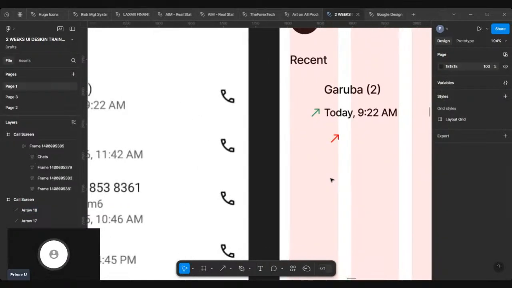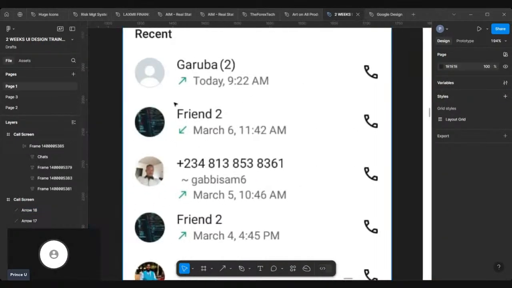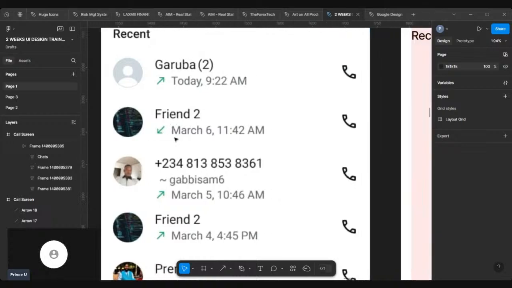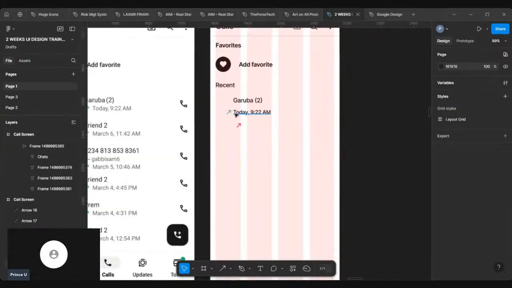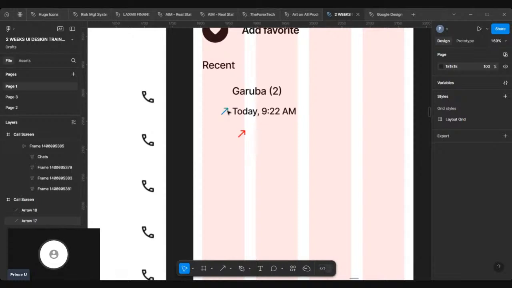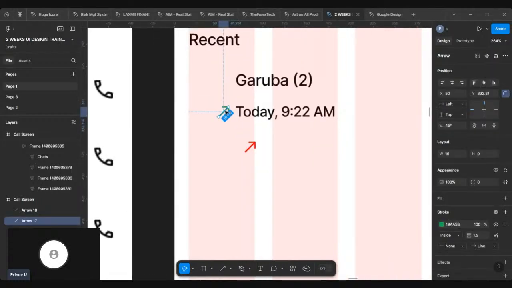But what I want to show you now is that for outgoing call the arrow is forward, but for incoming call it is downwards. How do you do that? Just come here. If you want to do incoming call, duplicate this with Alt like that.